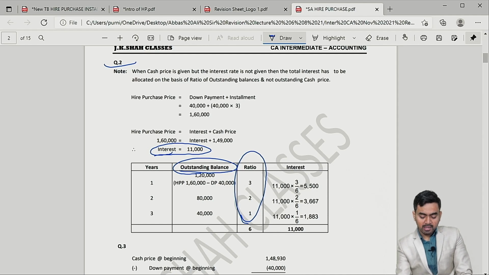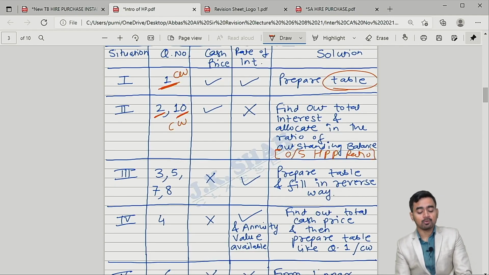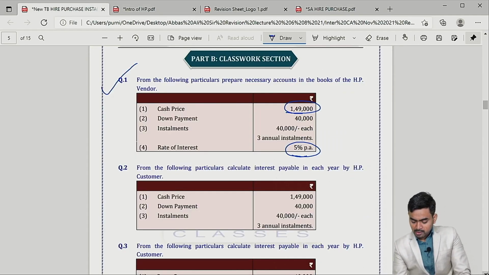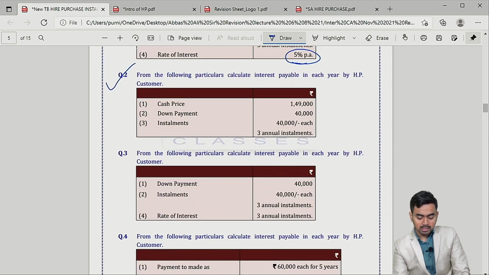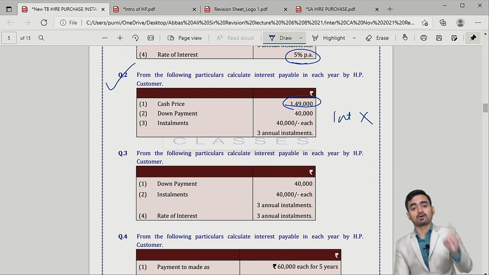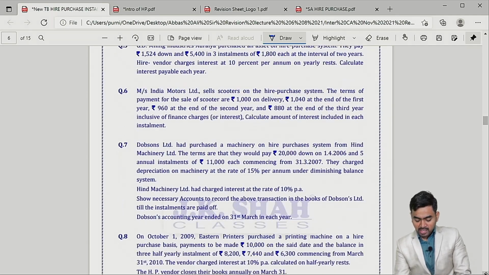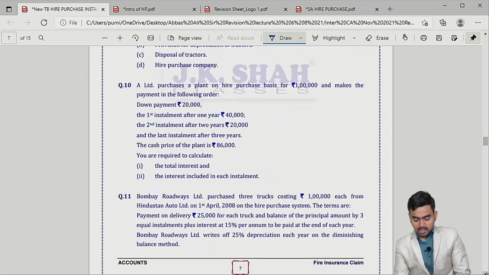I have given you the reference, question number 2 and question number 10. So in the textbook, please check question number 2. They have given cash price, but the interest rate is not there. So what will you do? Find out total interest, allocate in outstanding balance ratio. Even please check question number 10. In question number 10, they have given you cash price 86,000, but interest is not given.